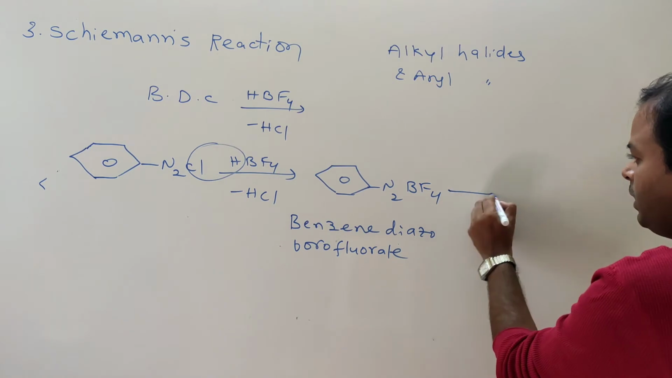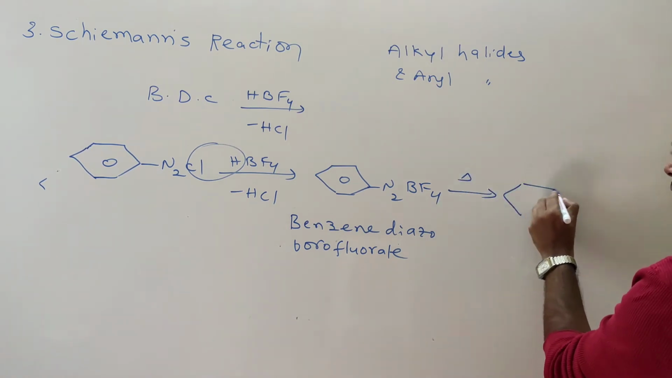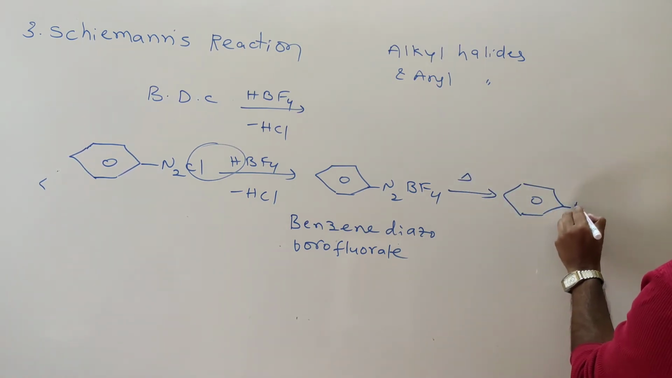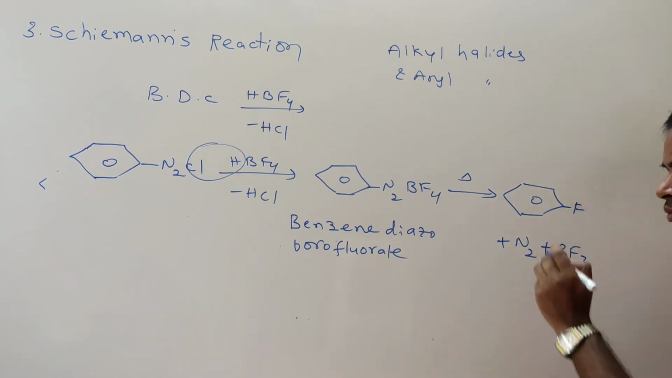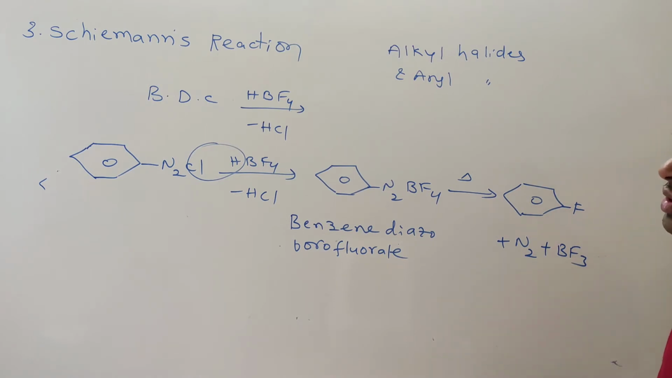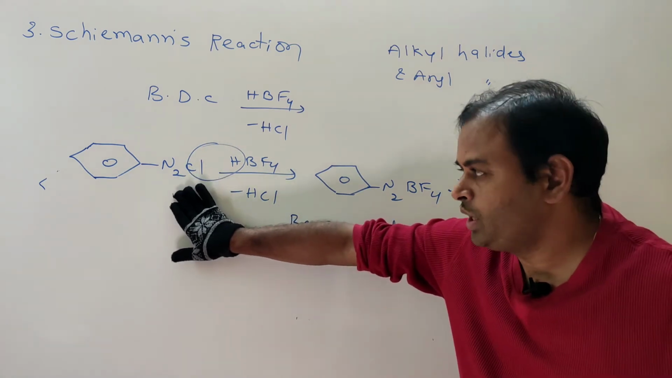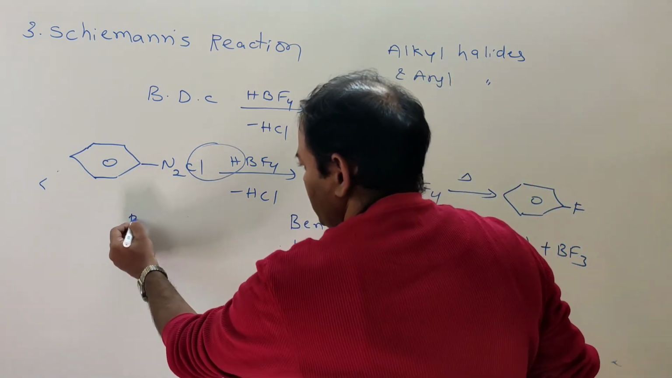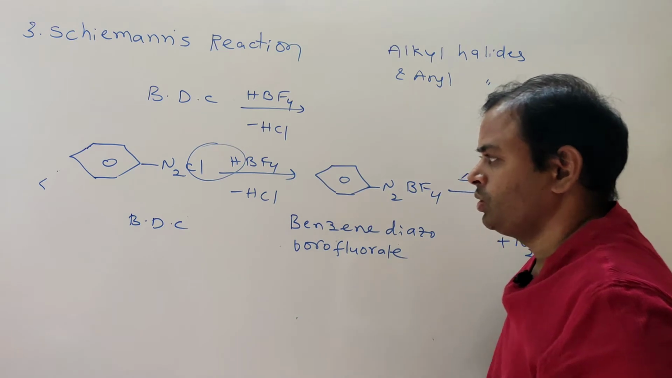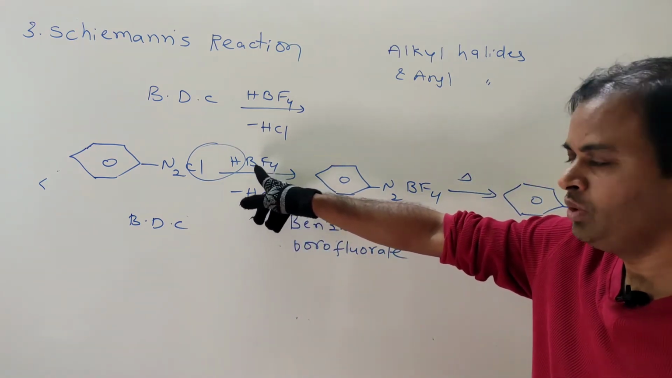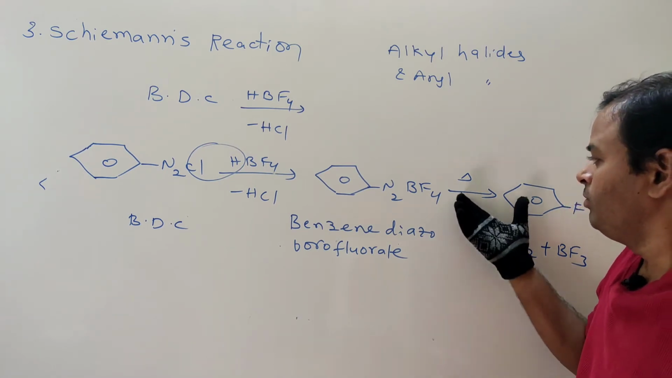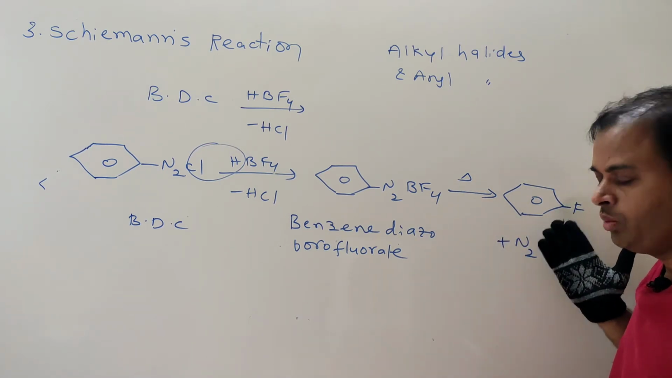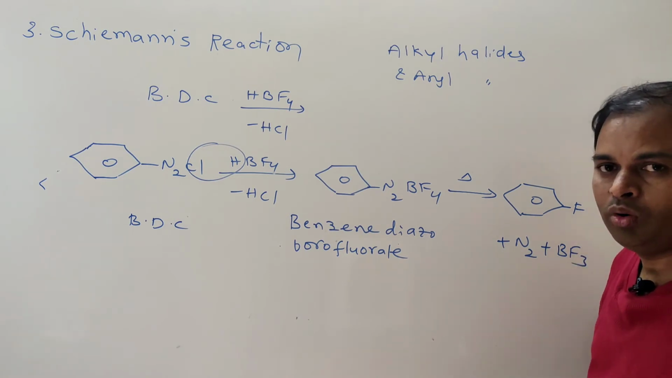Okay, on heating this gives fluorobenzene plus N2 plus BF3, boron trifluoride. This is called the Schiemann reaction. What is the Schiemann reaction? This is benzene diazonium chloride. Benzene diazonium chloride with hydrofluoroboric acid, HBF4, gives benzene diazonium fluoroborate, which on heating gives fluorobenzene, N2 and boron trifluoride.